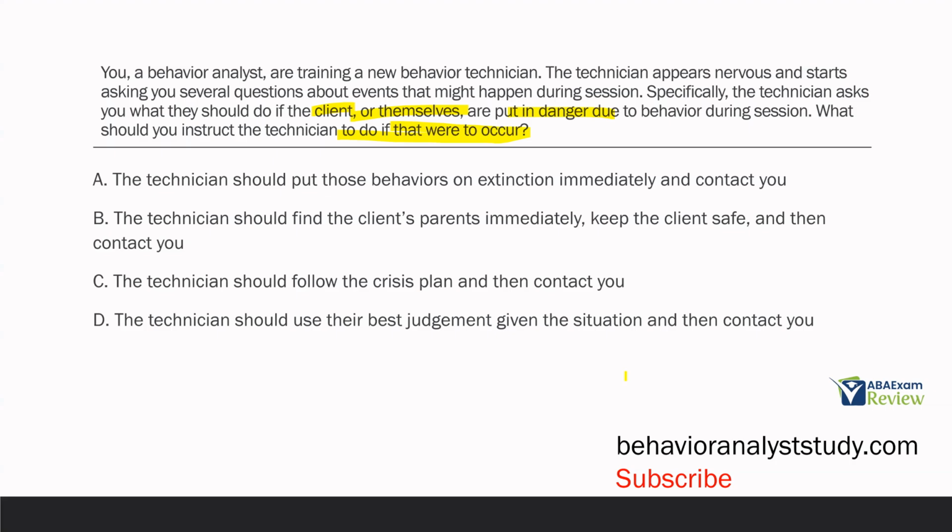Never. D is not a very good answer at all. This is your case. You should be in charge. You should be calling the shots, especially if people are in danger. And what do you do in that case? Well, you should have a crisis plan already written and already trained upon, and you tell the technician, follow the plan, and then contact you.